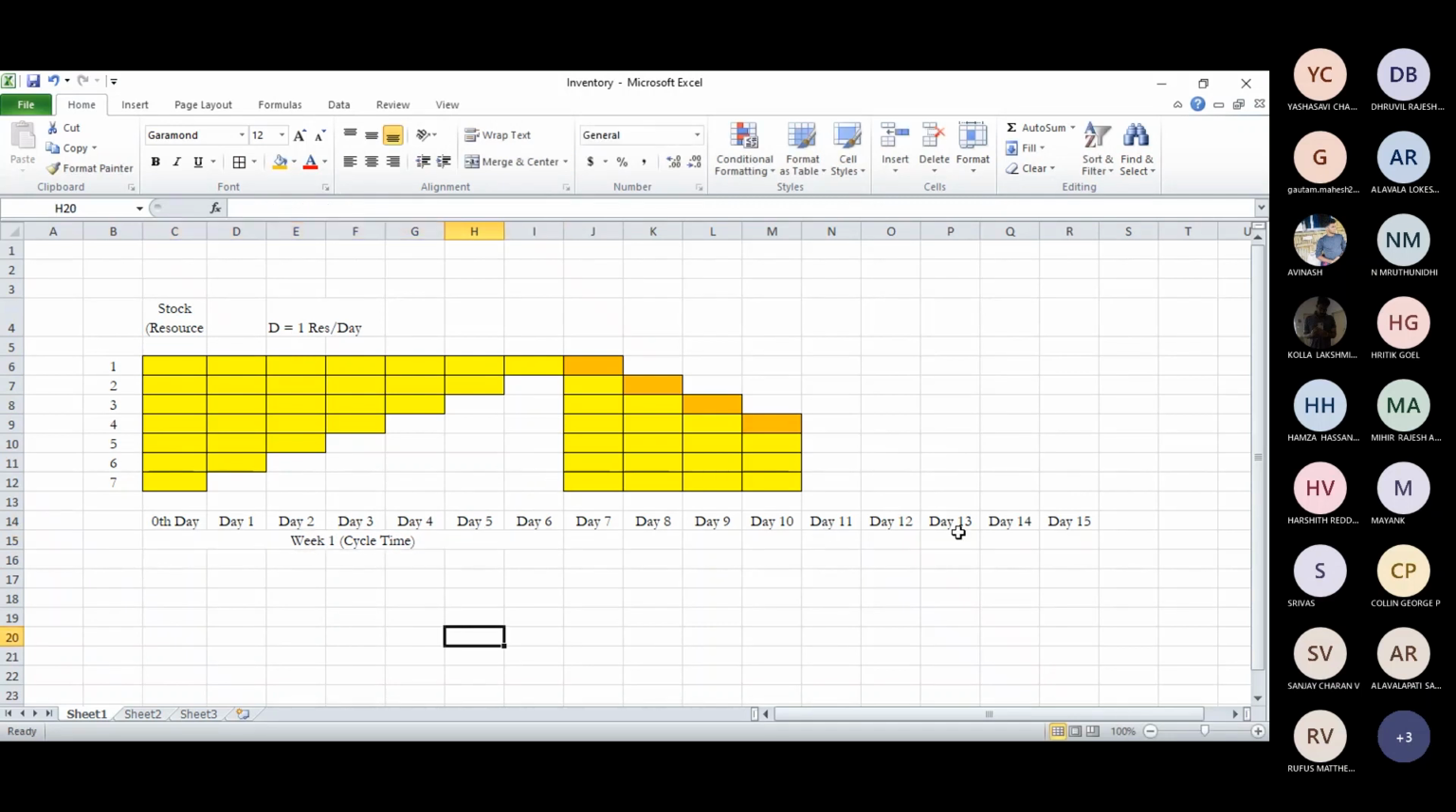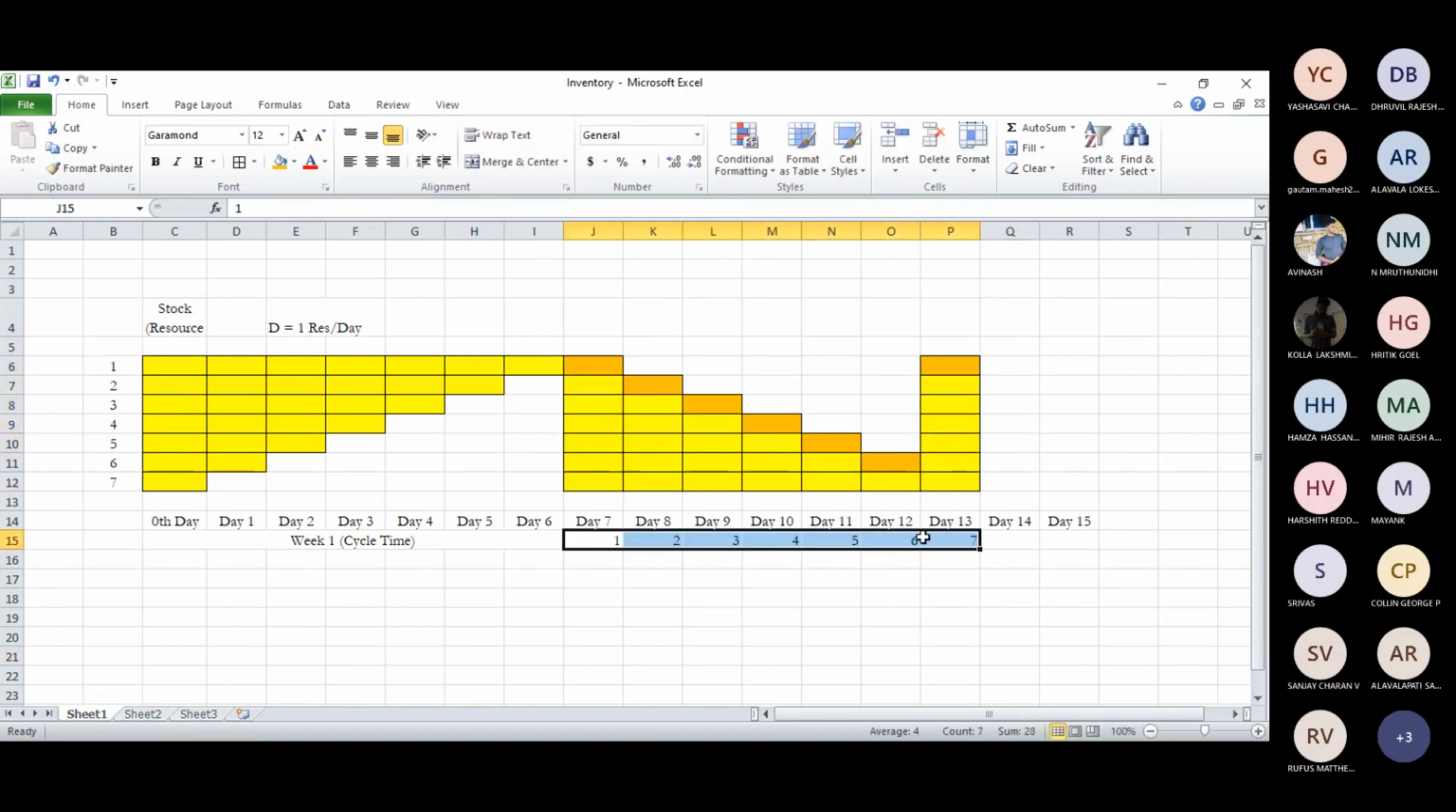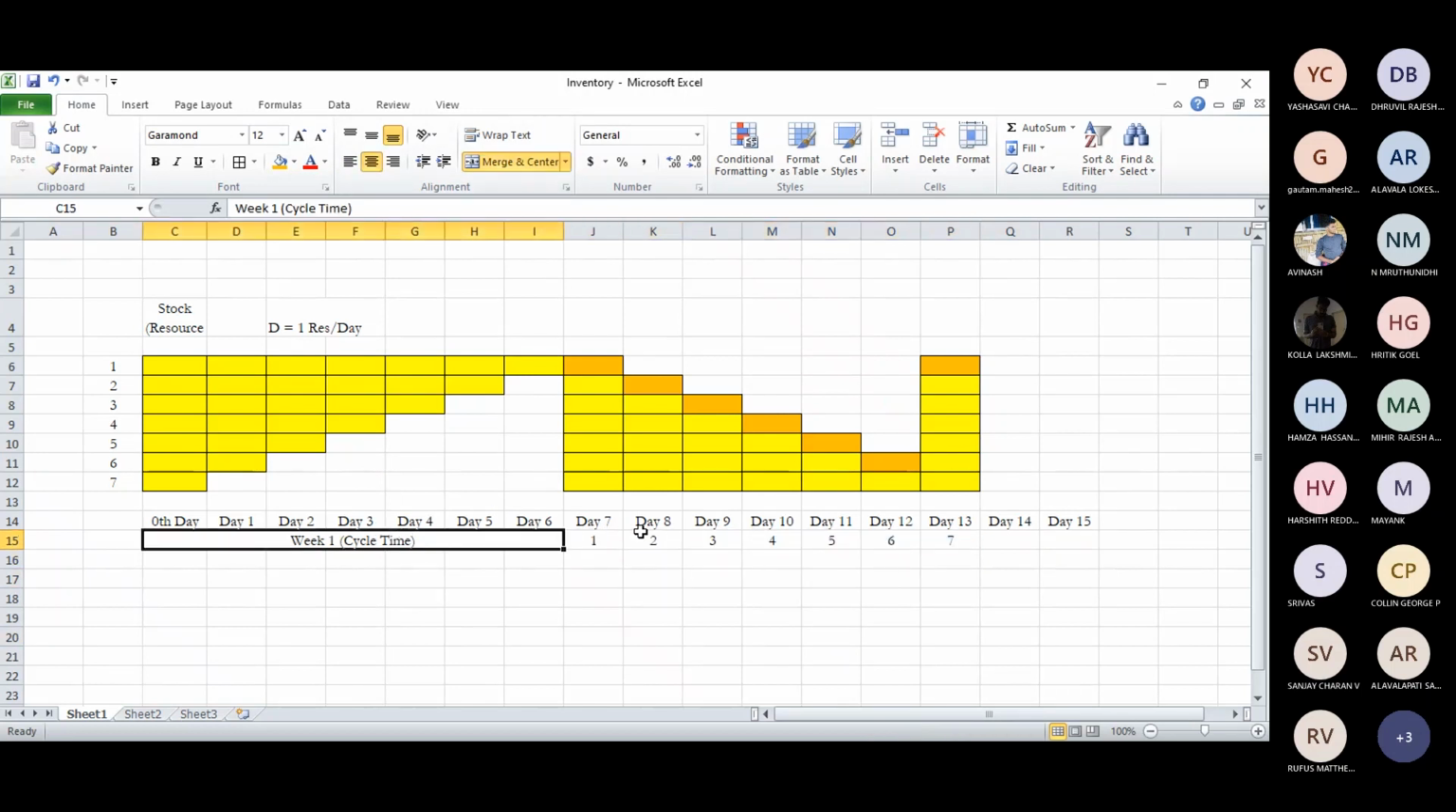It gets repeated in the next week as well, right? Say 1, 2, 3, 4, 5, 6, right? So it gets replenished. And finally, the pattern repeats, right? Say on the 7th, right? So a week cycle. So this is what we call a week 1 cycle time, right? So this 1 cycle and this cycle. So this is as simple as that.